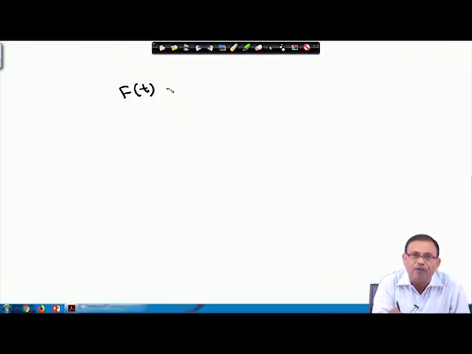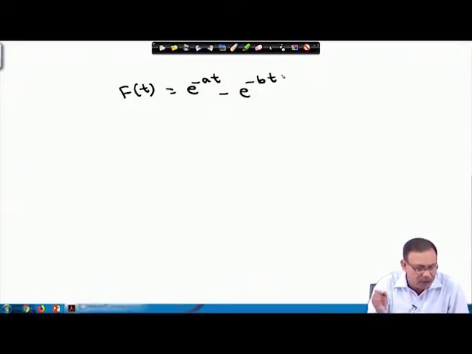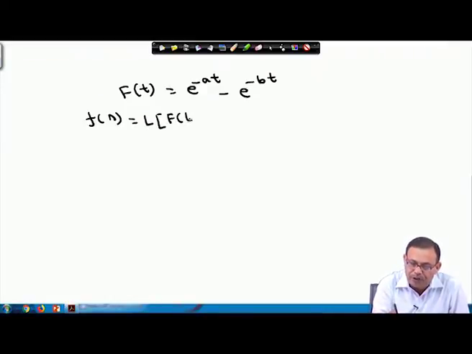So, we are assuming that the function is f(t) equals e power minus at minus e power minus bt, by t it is there.